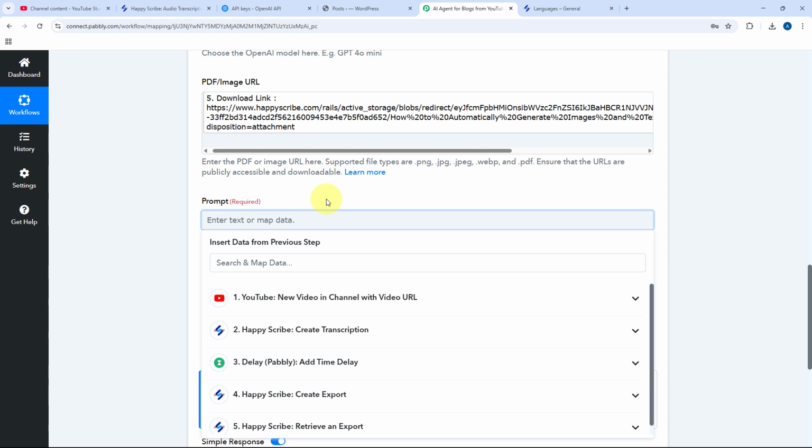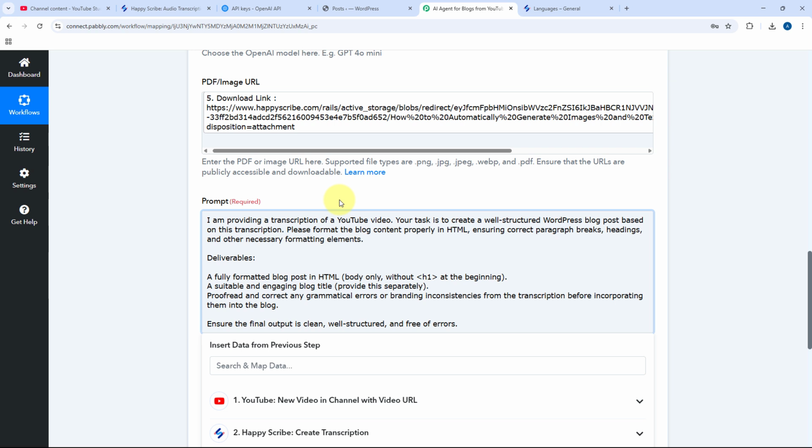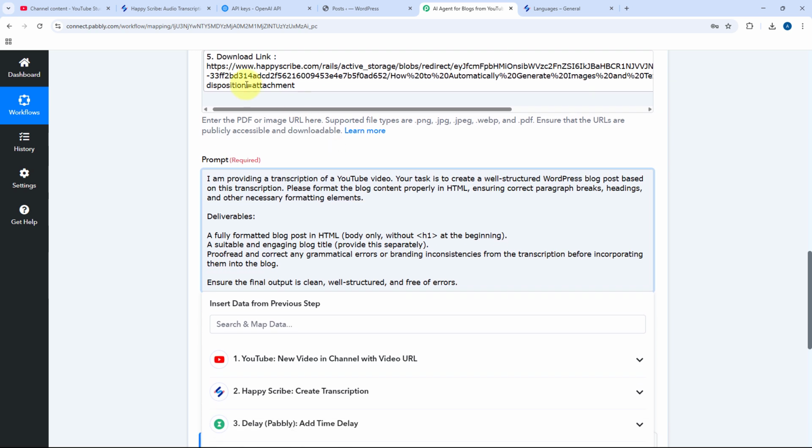So I've already created a detailed prompt as per my requirement. Let me just enter that prompt over here. Okay, so this is the prompt which I'm giving to OpenAI with the transcription PDF document. The prompt says, I'm providing a transcription of a YouTube video. Your task is to create a well-structured WordPress blog post based on this transcription.